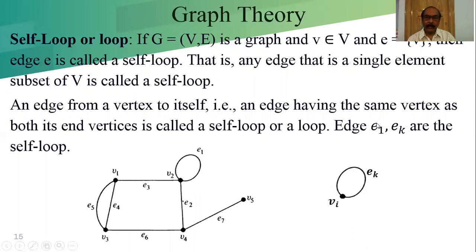Here E1 and EK both are self loops. This is one graph and this is another graph. EK is the edge which has both end vertices Vi. In this graph, E1 is the edge whose both end vertices are V2. When an edge has both end vertices as the same vertex, then it is known as the self loop.